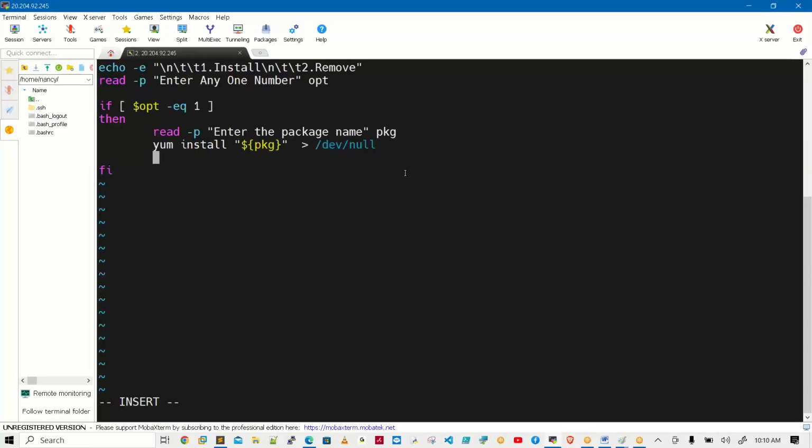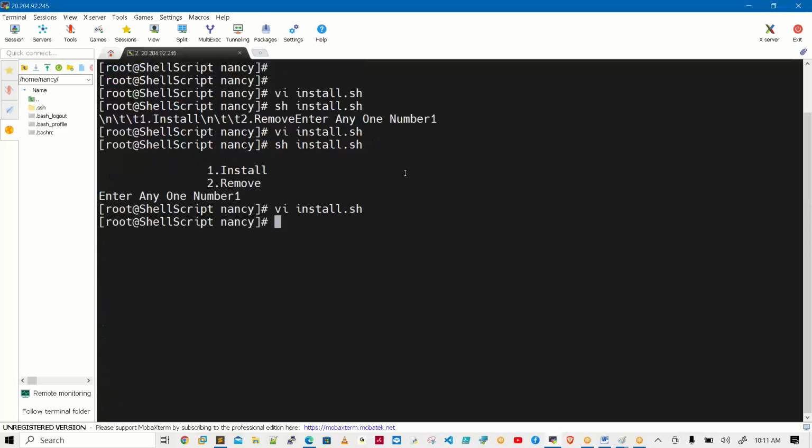And how do I know whether this is successfully executed or not? There are some special characters for that. Even you can write it simply: installed. Otherwise, you can write a simple echo, installed. Only one option I'm writing in front of it. Why? Because we don't know any other component in this one.